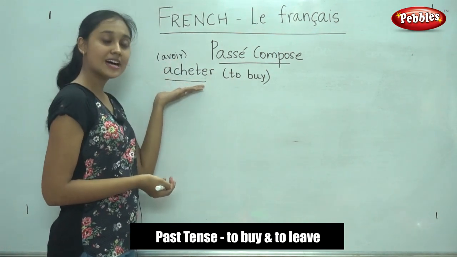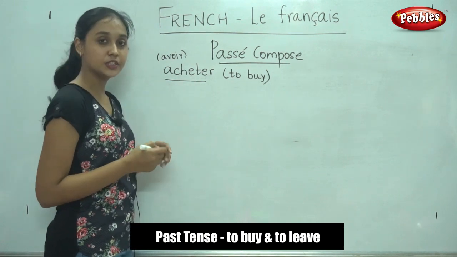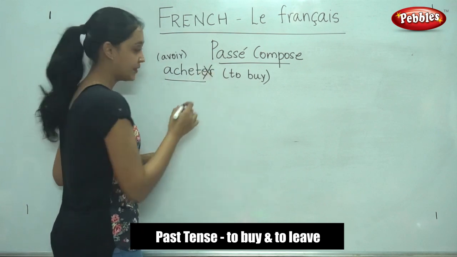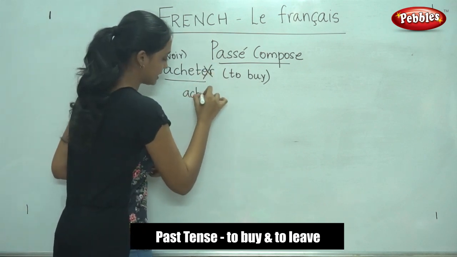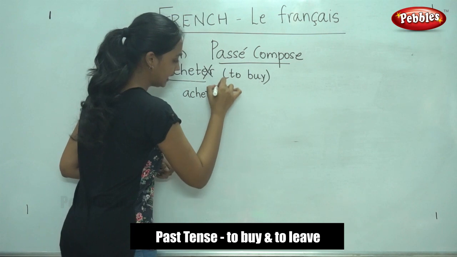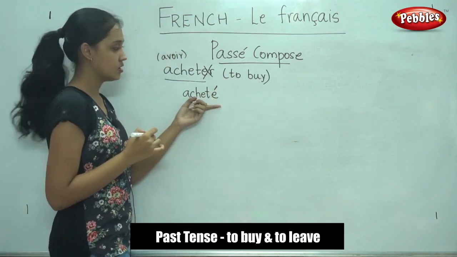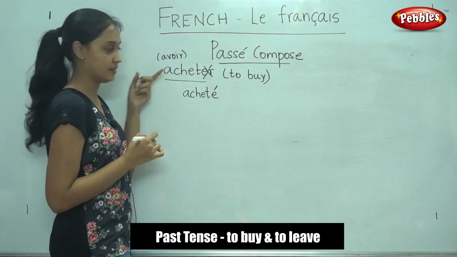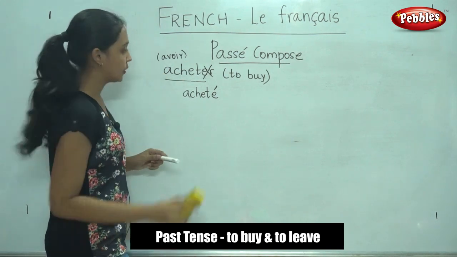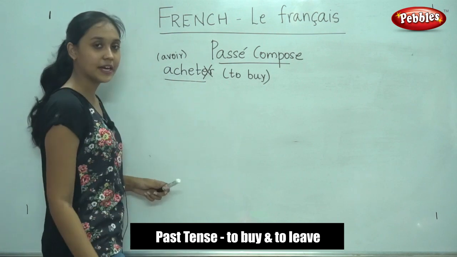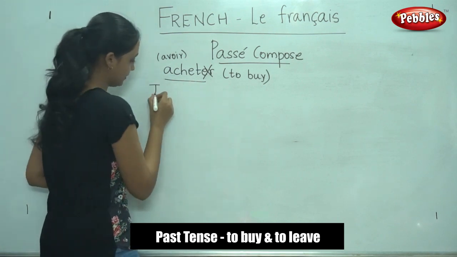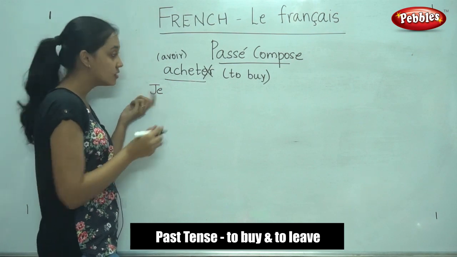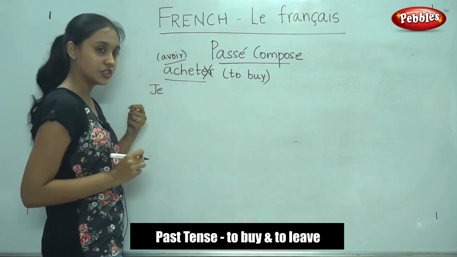So what is the past participle for an ER verb? Do you remember the rules? We will remove ER and replace it with E acute accent. So this is the past participle of the verb acheter. So now we know the rule. We would write the subject. So for je, we would write the subject, followed by the avoir conjugation.